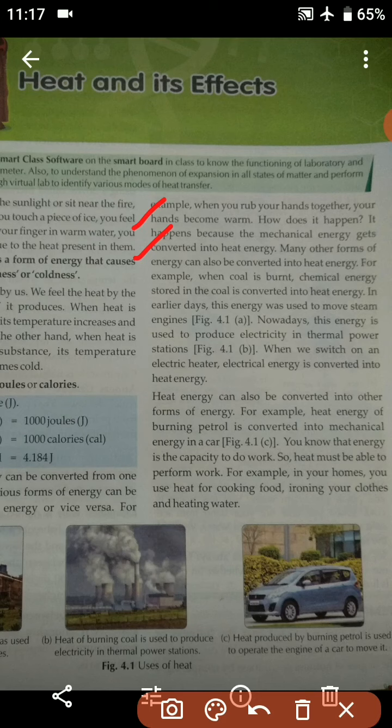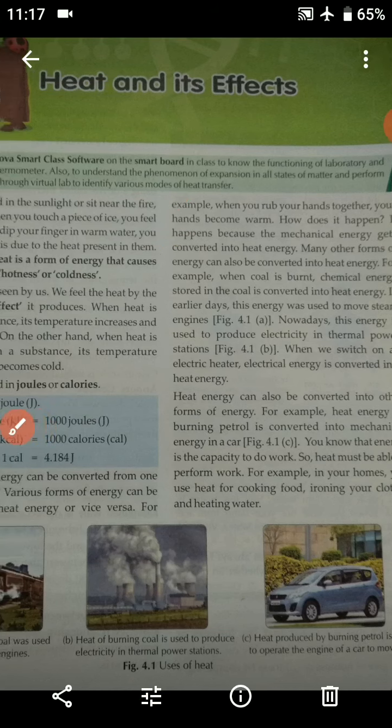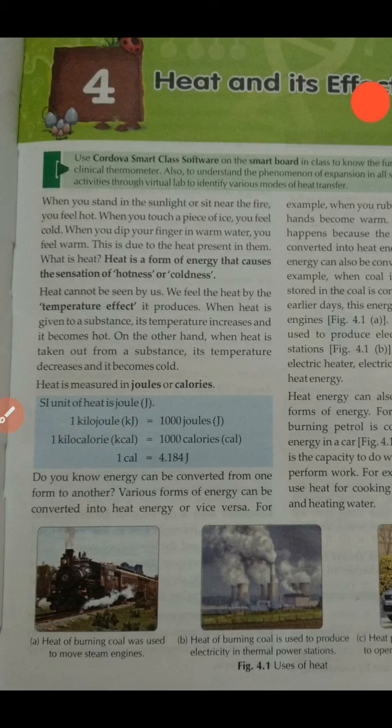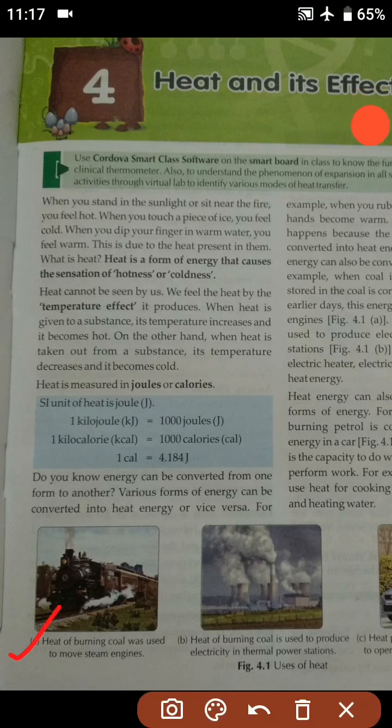In earlier days, the heat of the burning coal was used to move the steam engine.